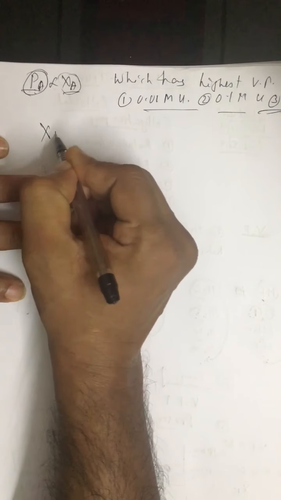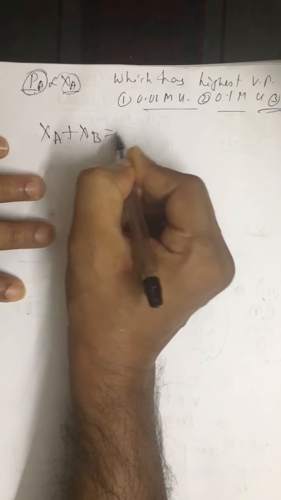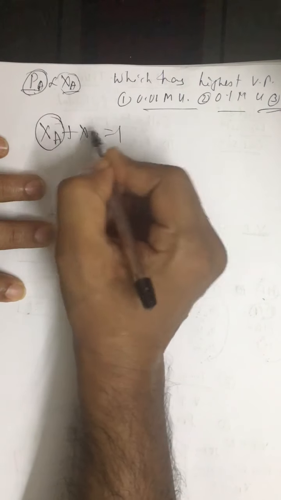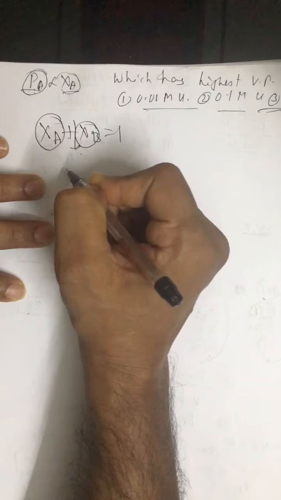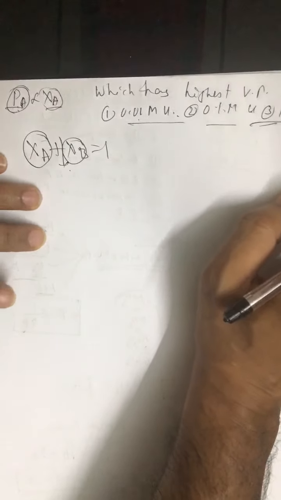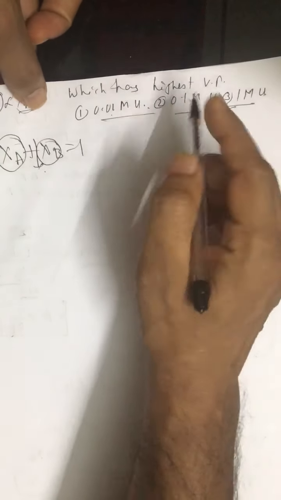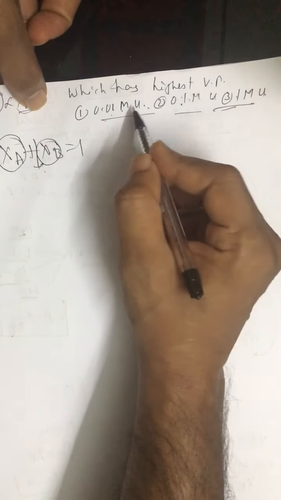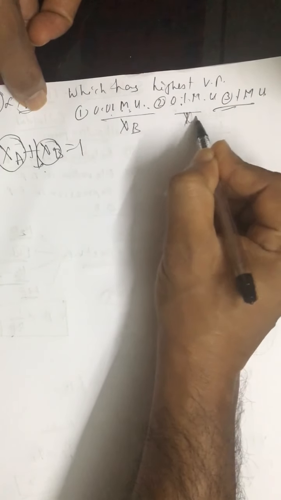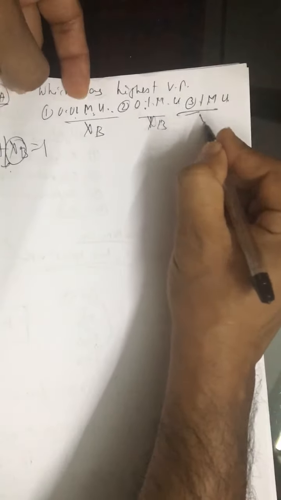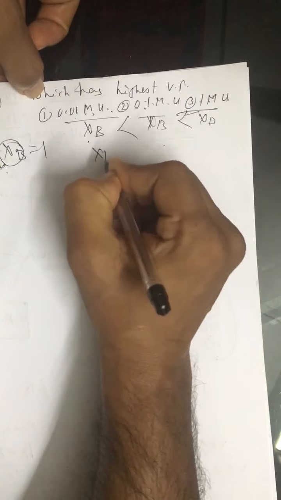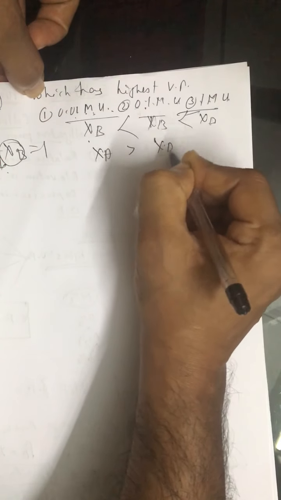And we know that X of A plus X of B is equal to 1. So if X of A increases, X of B should decrease. In these three solutions, in which case will we have the highest number of solvent particles? If you compare X of B in these three solutions, this is the order, so you can say the X of A order will be this.